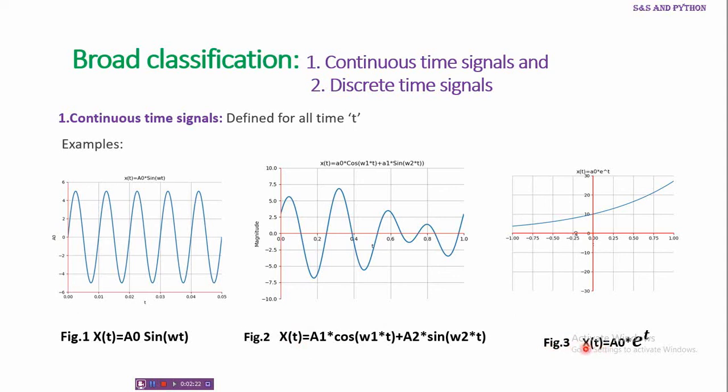Similarly, another example here is x of t equal to A0 e to the power of t, where t is defined for both negative and positive values. For positive values of t, it is exponentially rising. For negative values of t, as t increases in the negative direction, it is exponentially decreasing. In all these figures, the x-axis represents time and the y-axis represents the magnitude. So time is the independent variable and magnitude is the dependent variable which depends on time.